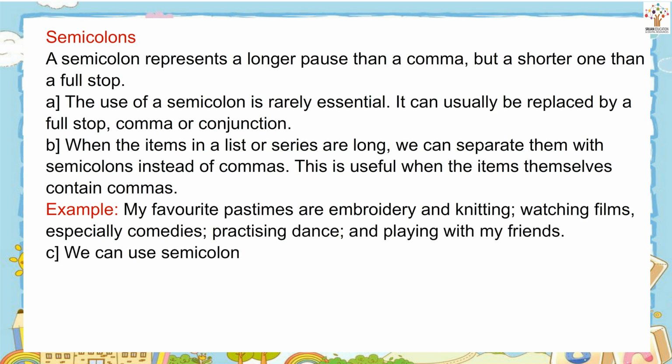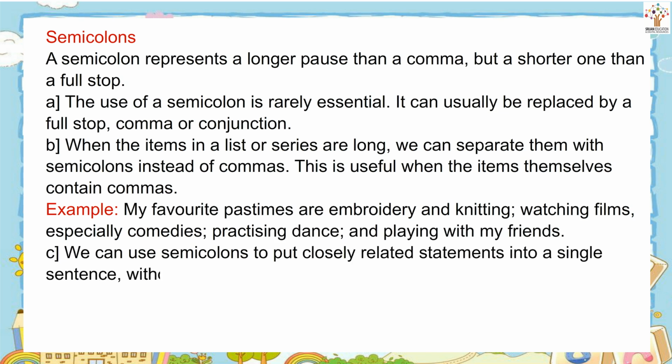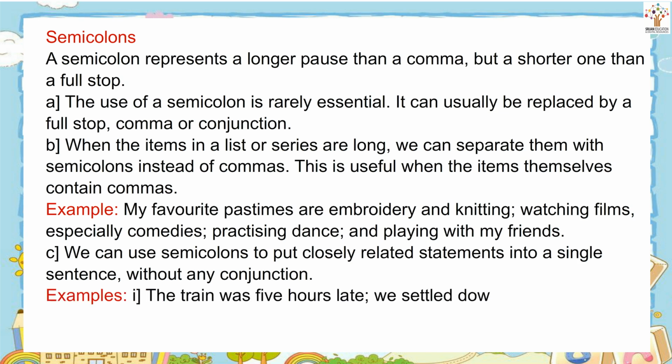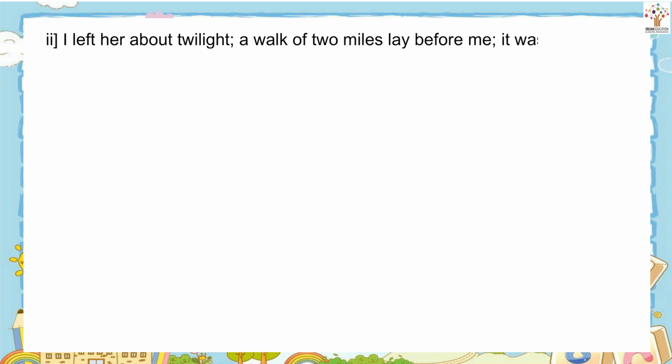We can use semicolons to put closely related statements into a single sentence without any conjunction. Examples: the train was 5 hours late; we settled down for a long wait at the station. I left her about twilight; a walk of 2 miles lay before me; it was a clear, frosty night.